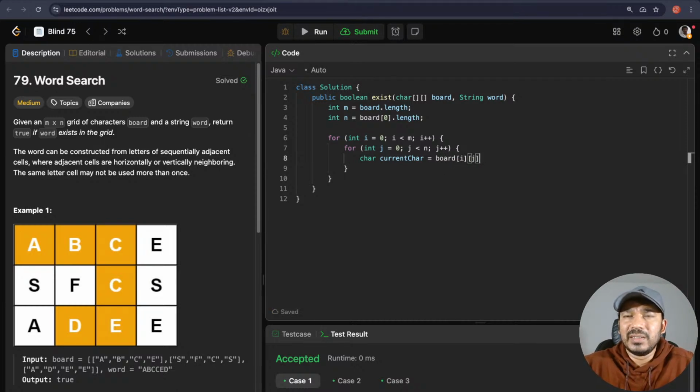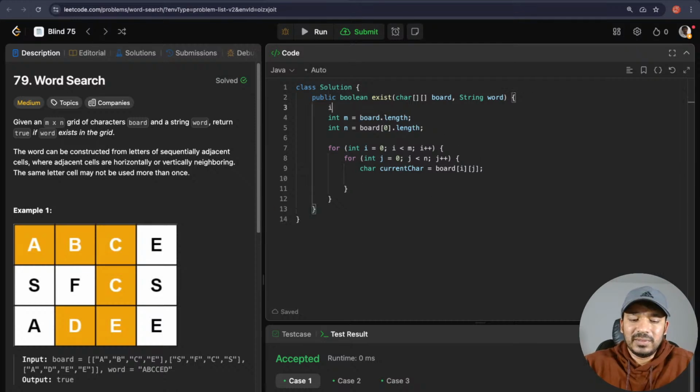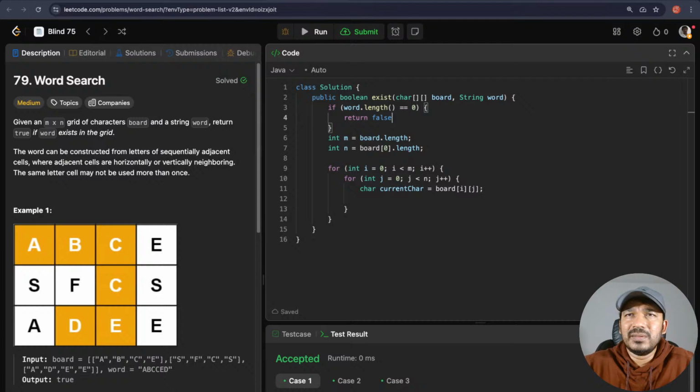So that would be the current char. So now what we need to check, as we saw when we are iterating through, if we find the first letter of the word, then we will iterate. And then let's check if the word dot length is equal to 0, then just return it as false. Then we can just return it as true, the word.